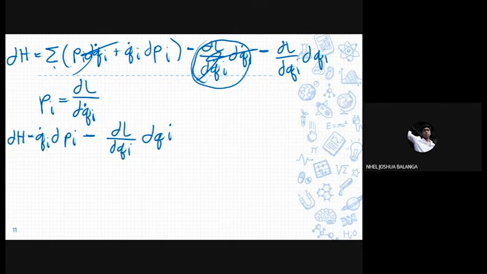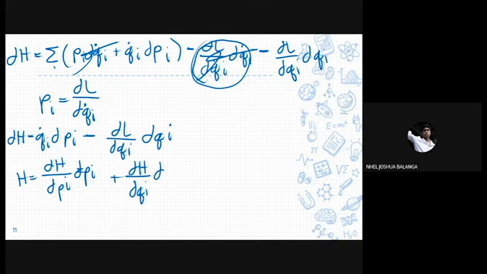Now that we have this, let's compare this to our general form of the Hamiltonian. The Hamiltonian could also be represented as the derivative dH, ∂H/∂p_i dp_i plus ∂H/∂q_i dq_i. These two are now very similar.